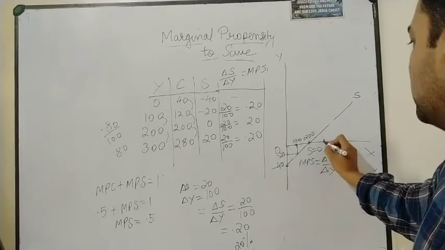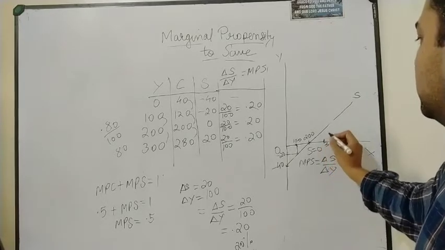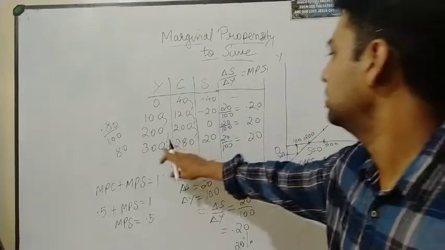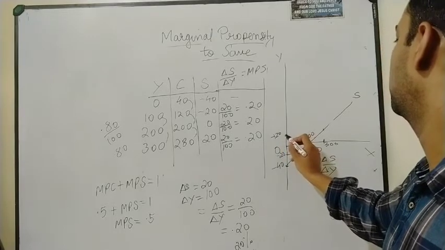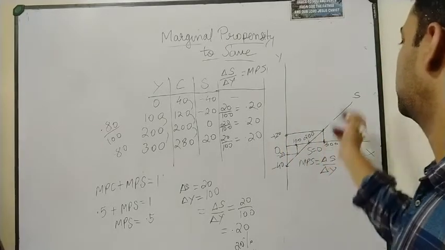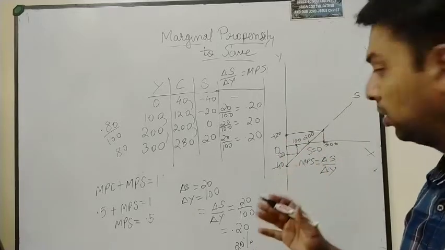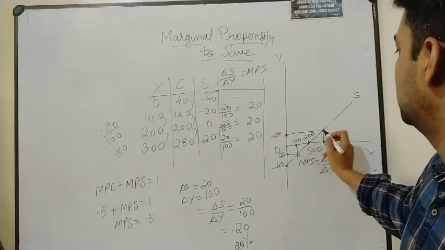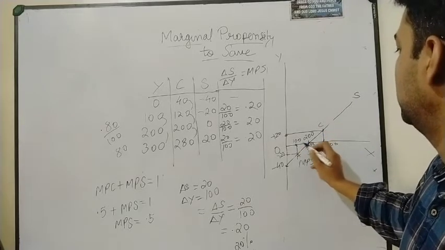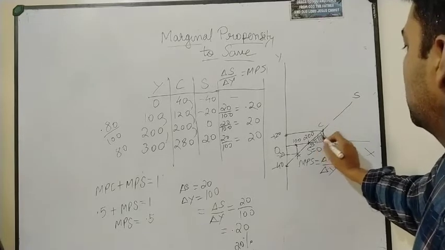Let's draw one more thing. This is the level of 300. At 300 also we can say it is 20, so let us write plus 20 here, and join this point also like this. Now if you want to take out MPS for any point, you can, like from this point A, B, C. I am taking it out for this shaded region.